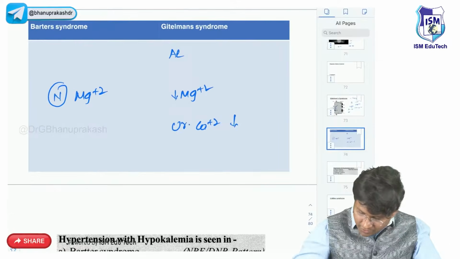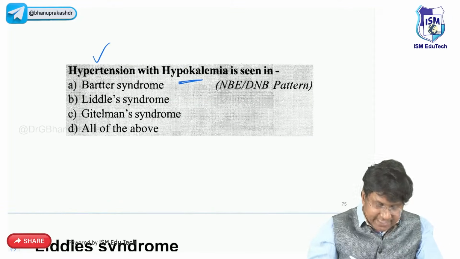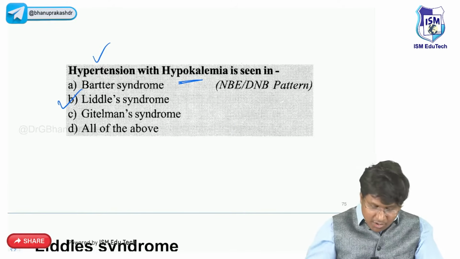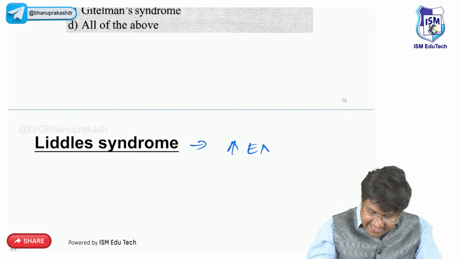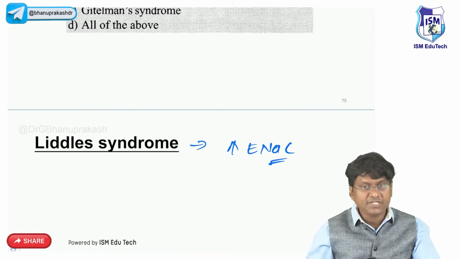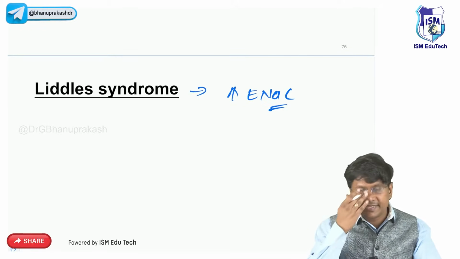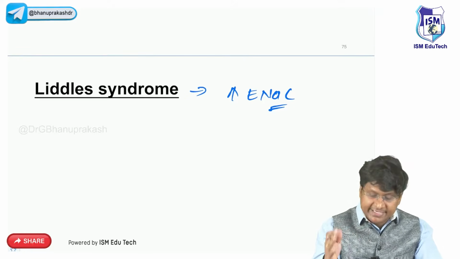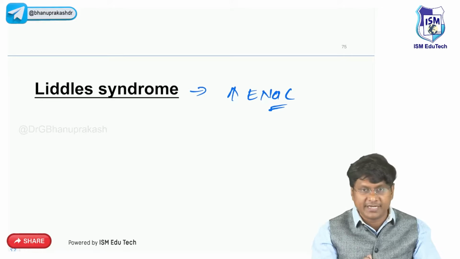Yes, you see this: hypertension with hypokalemia. Where do you come across this? You come across this in Liddle syndrome, right? Now, what is Liddle's? Liddle's is an increase in the ENaC activity, the epithelial sodium channel activity. Once there is increased epithelial sodium channel activity, there will be sodium and water retention causing hypertension, potassium excretion causing hypokalemia, and H+ ion excretion causing metabolic alkalosis.